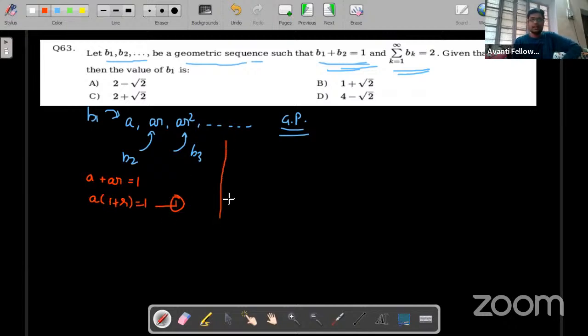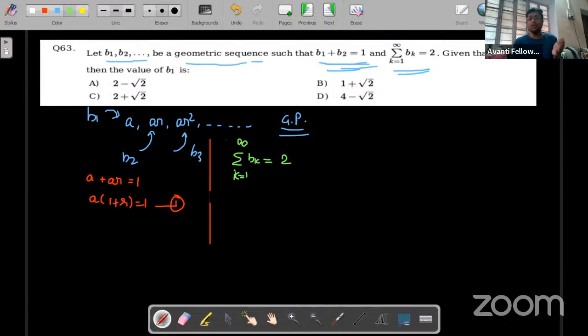Okay, the second condition is given to us: summation of bk from k equals 1 to infinity is 2. What does that mean? We have learned summation.